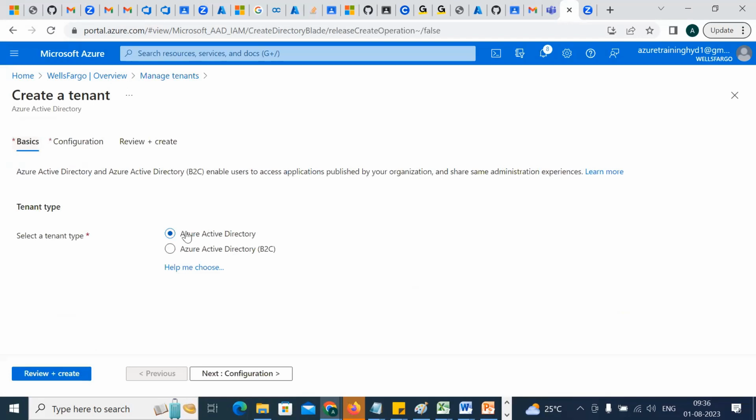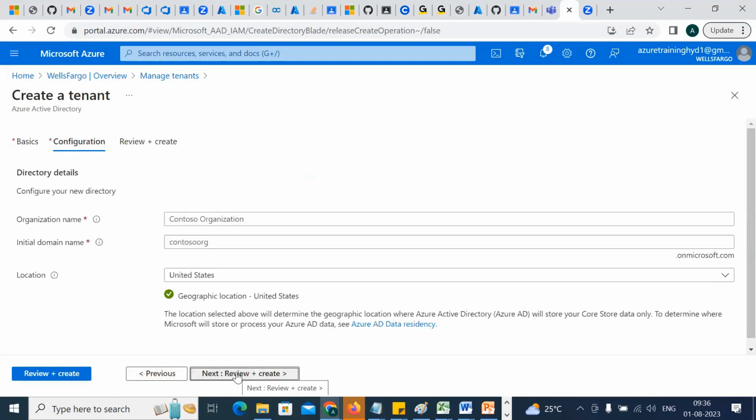Now, see, you have to choose AAD. Don't go with B2C. I'll discuss that B2C a bit later. So let's go with the AAD now, Azure Active Directory. Go with the AAD and click on Next: Configuration.